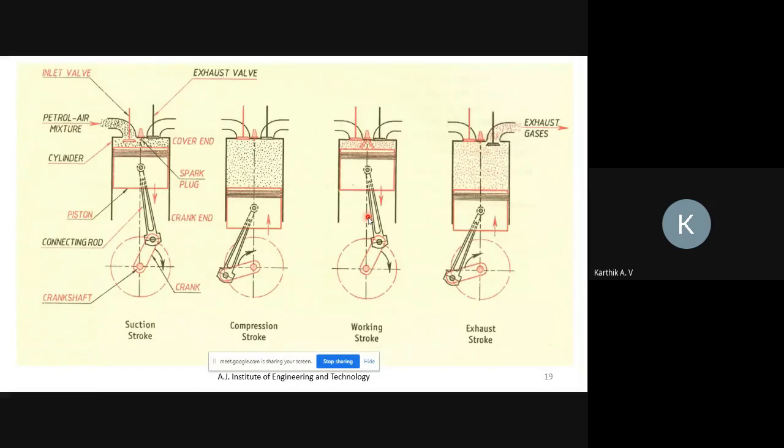Absent. Abhinetri. Yes, sir. Can you explain the working stroke? The piston moves from top dead center to bottom dead center, and the work is obtained in this stroke. How is it moving from top dead center to bottom dead center?